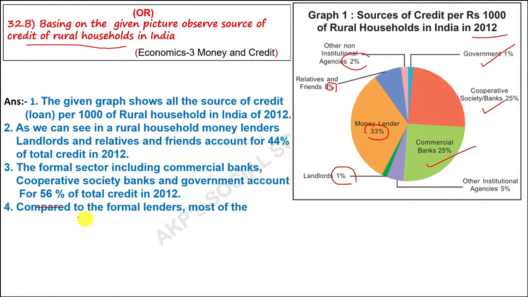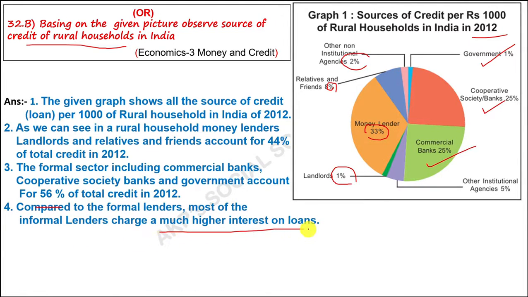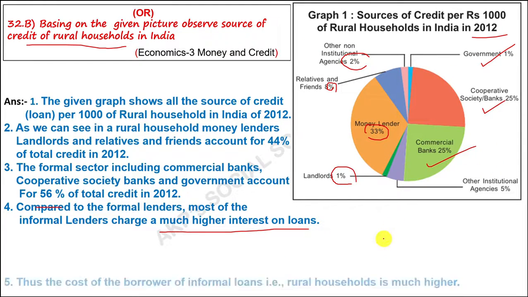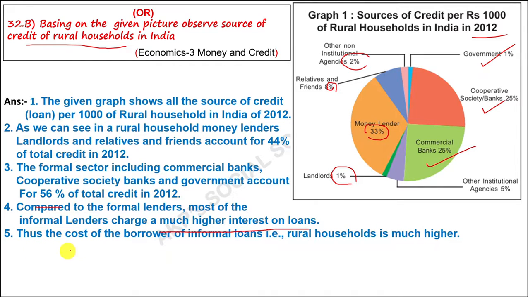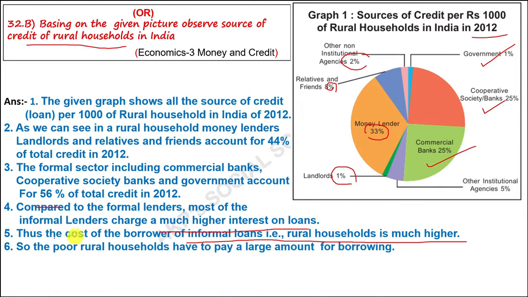Next point, compared to the formal lenders, most of the informal lenders charge a much higher interest on loans. These are informal, they charge more interest rate than that of government or formal sectors. Next observation, the cost of borrowing of informal loans in rural households is much higher. So, the poor rural households have to pay a large amount as interest.